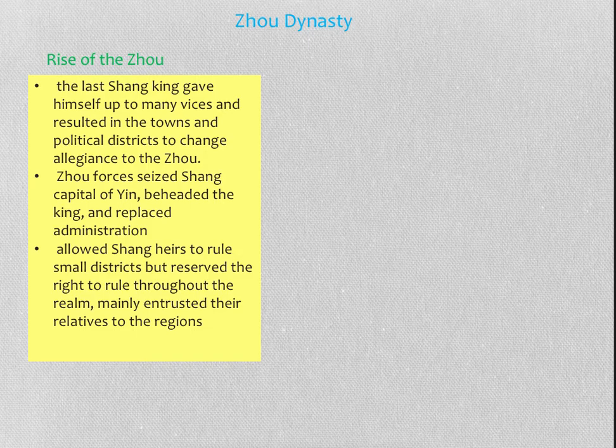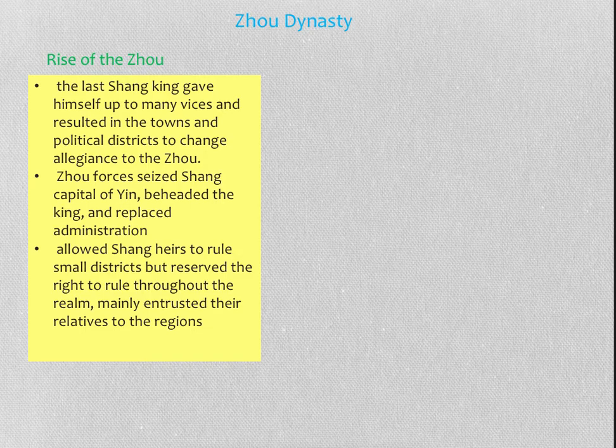So essentially, what happened is that the last Shang king is going to give himself up to many vices. He was really involved with women, with greed, tyranny, that kind of thing. And this made it easy for the Zhao to come in and take over. It resulted in towns and political districts changing their allegiance to the Zhao, pretty much saying, hey, this person can no longer take care of us, and the Zhao are willing to and can take care of us, then we're going to change our allegiance to the Zhao.